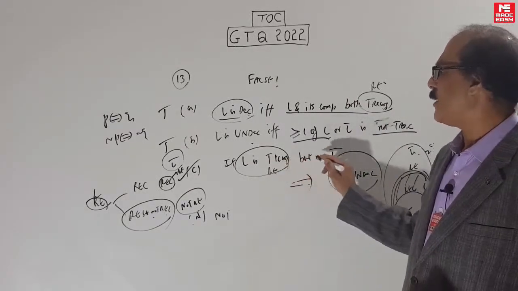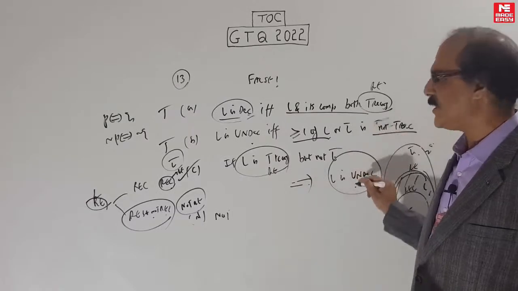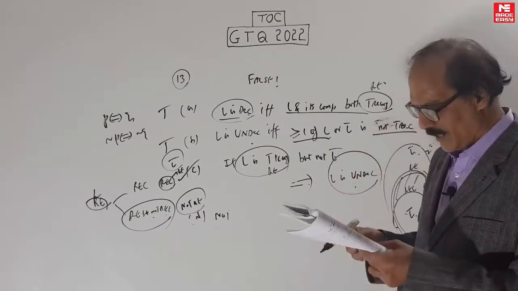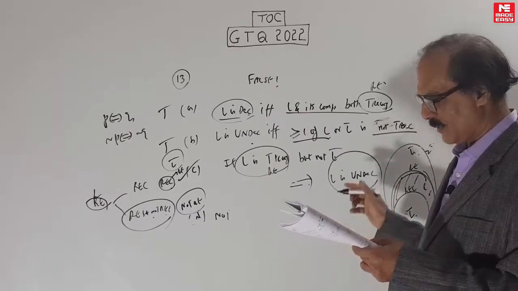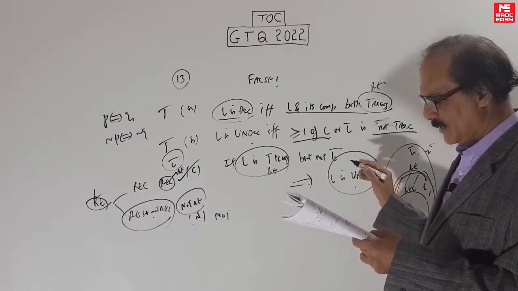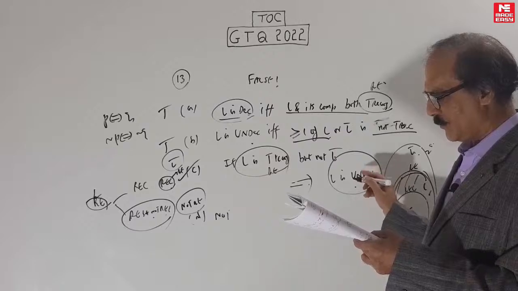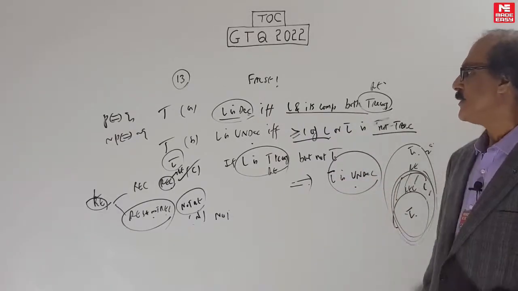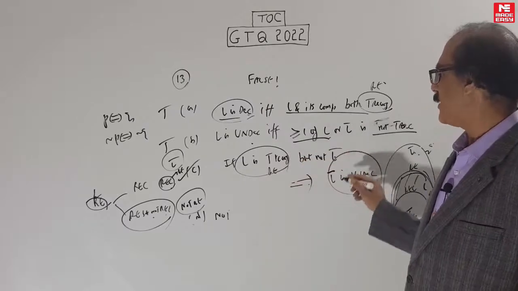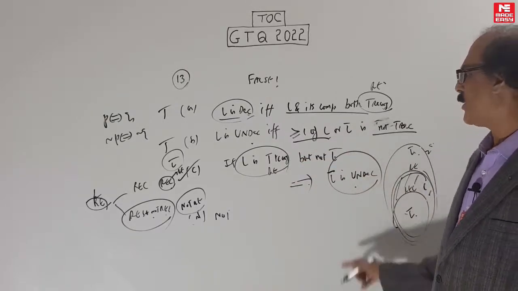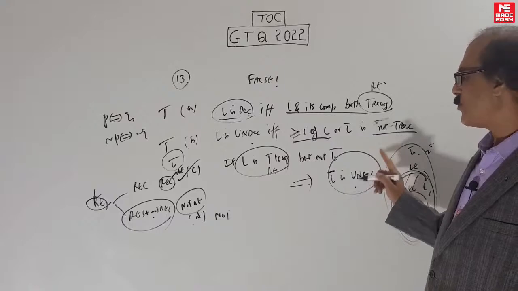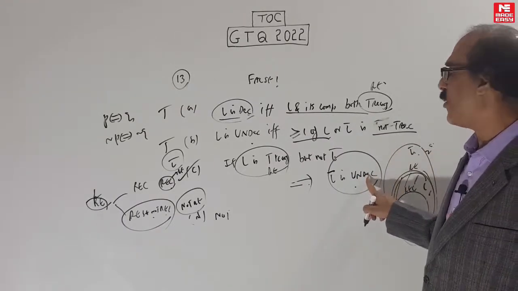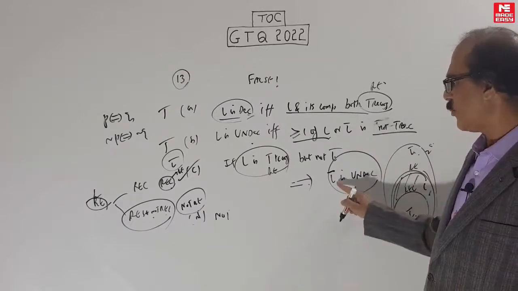In case L is RE, but its complement is not RE, then surely the L is... so in this case, what is not L? L bar. I made a mistake here. By mistake I wrote L, it's L bar. If L bar is Turing... but not L bar, then surely what you can say about L bar is surely undecidable, because we know that L bar is not RE. Not RE can be weakly called as undecidable. By mistake I wrote L, it's actually L bar.